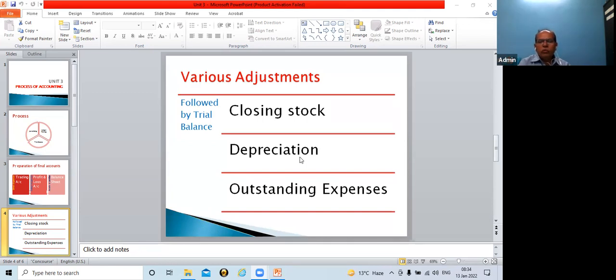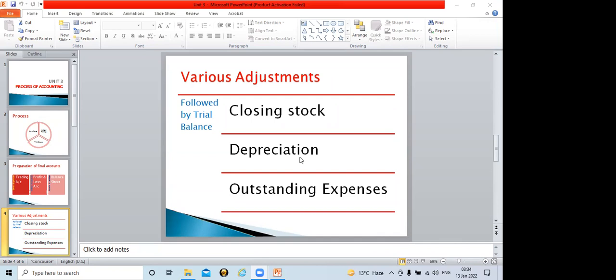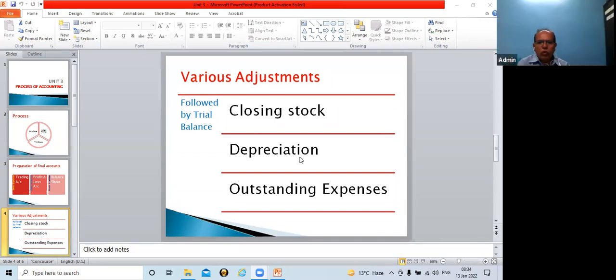So we should follow step by step. My practice is to first give the theory input, then the effects of adjustment, then I will show you the structure or format of the statement. That format you will have to note down, and tomorrow, just before attending the session, go through the format which I am sharing today, and remember the adjustment effects. Then tomorrow it will be easy for you to understand.